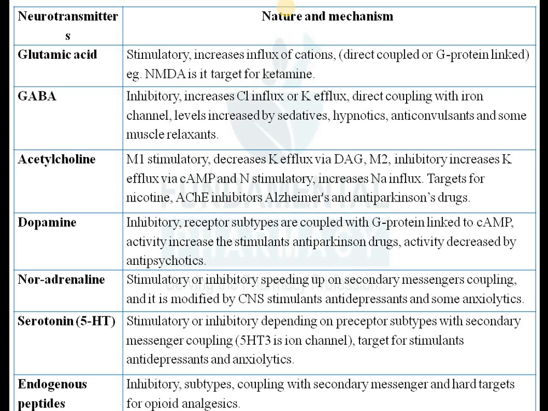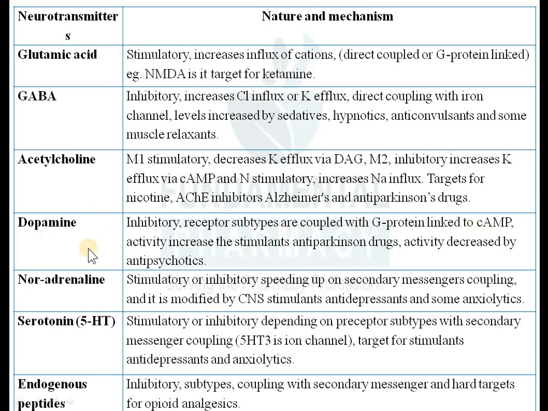Okay, so acetylcholinesterase inhibitors or cholinesterase inhibitors, these drugs will also act on these acetylcholine receptors. Then drugs used in Alzheimer's disease and drugs used in Parkinson's disease are also targets for these drugs. Okay, so these receptors, acetylcholine receptors, muscarinic M1, M2, nicotinic receptors, are the targets for acetylcholinesterase inhibitor drugs, then Alzheimer's drugs, then anti-Parkinson drugs.